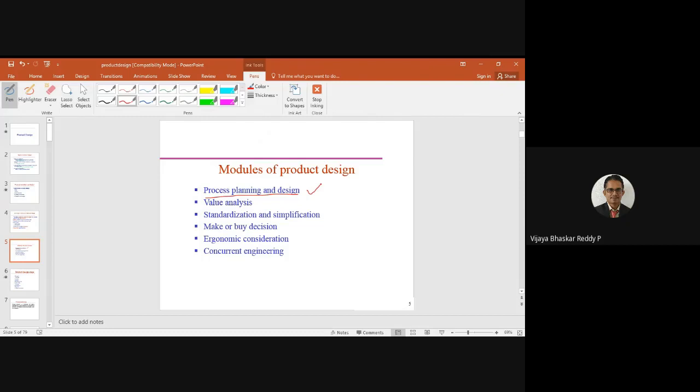That can be designed in detail by using various scheduling techniques, line balancing techniques, or project management aspects, which we can use there itself. Then value analysis. Value analysis is concerned with the value of the alternatives when you are going to produce that product. What subcomponents are required, what is the importance of that particular subcomponent, what is the value of that subcomponent, are there any alternatives existing for the subcomponent?